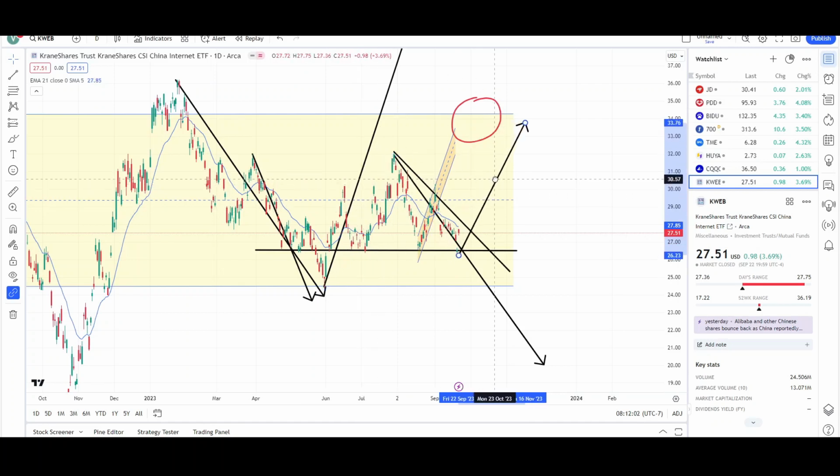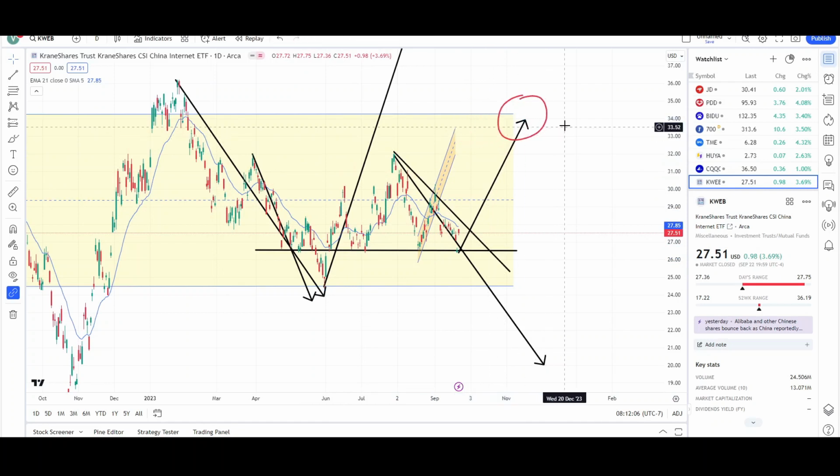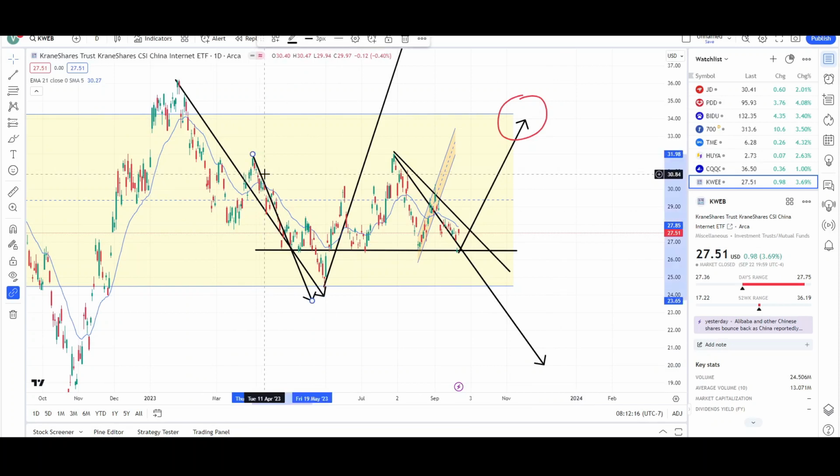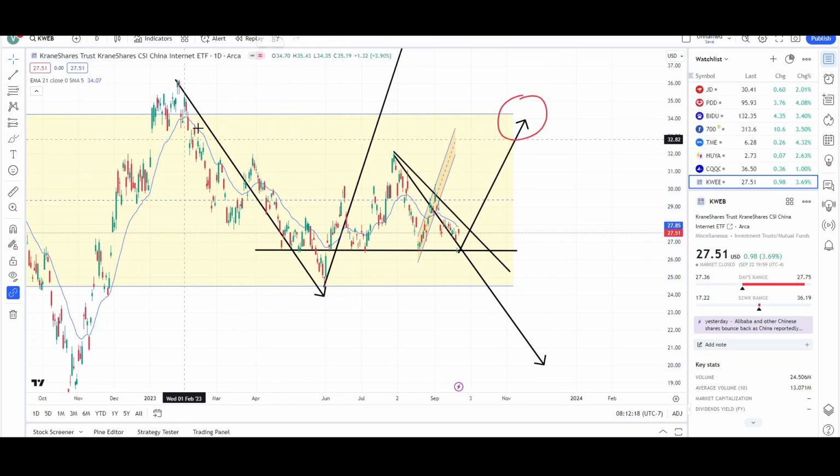I think this measurement target has to be slightly adjusted. This is one leg up. The second leg up could start from here, and that would be targeting the upper side of the yellow range at the 34 level. There is this downward measurement target in play to the $20 level. However, the bears are not going to be trying forever. This is one leg down. When price pulled back, it started the formation of the second measured move lower, and this is the first attempt to reach it. Price failed, and we're seeing the second attempt.